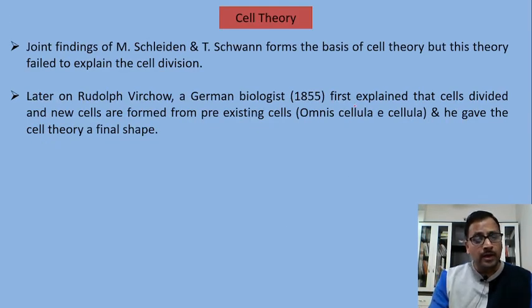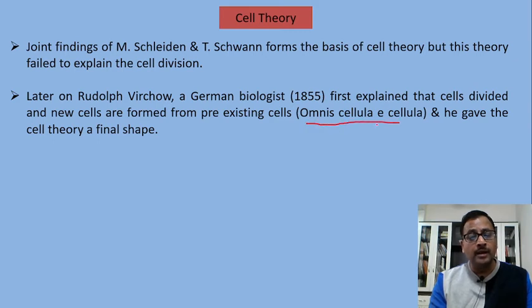We will talk about the cell theory now. Joint findings of Matthias Schleiden and Schwann form the basis of cell theory, but this theory failed to explain the division of cell. Later on, Rudolf Virchow, a German biologist, in 1855 gave a statement, omnis cellula e cellula, and the meaning of this statement is that new cells arise from the division of pre-existing cells.